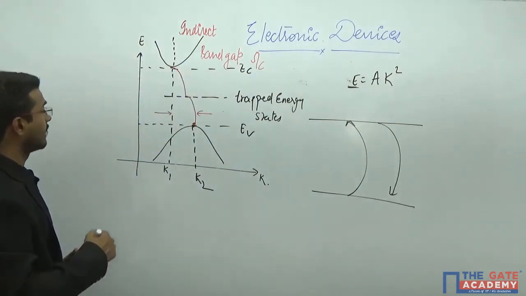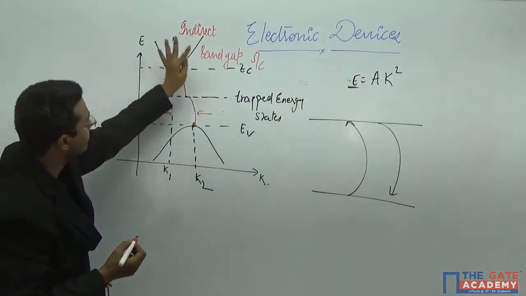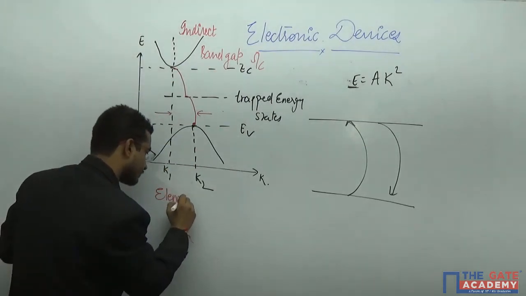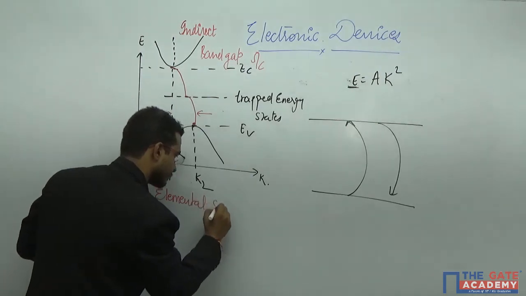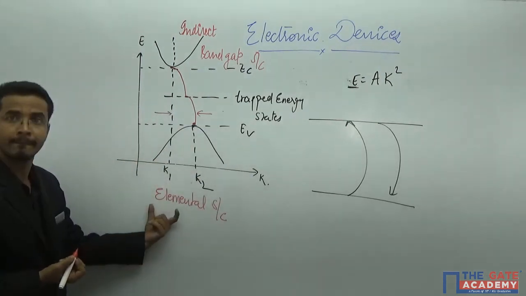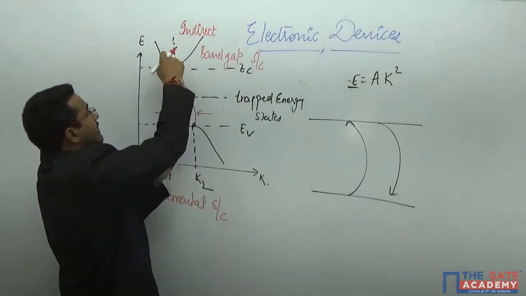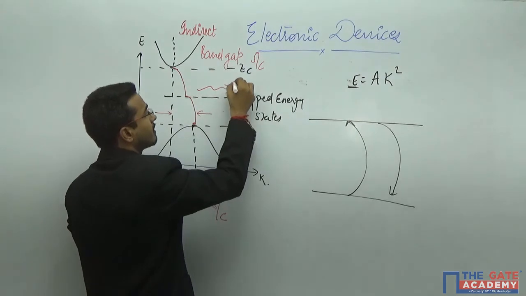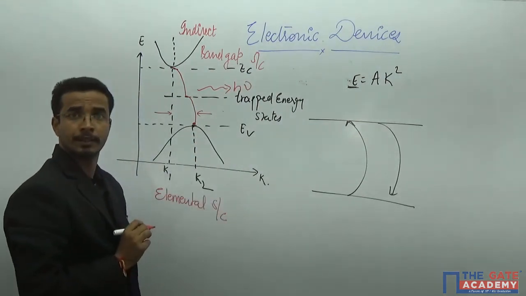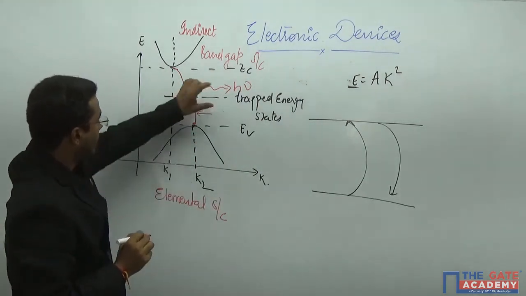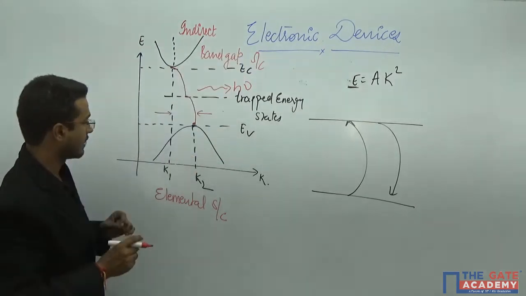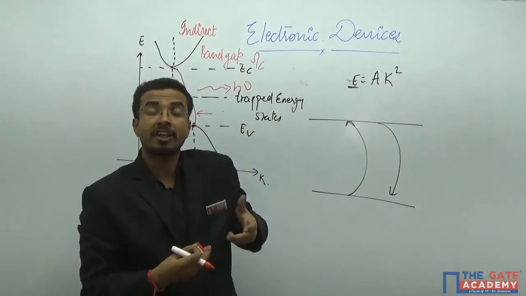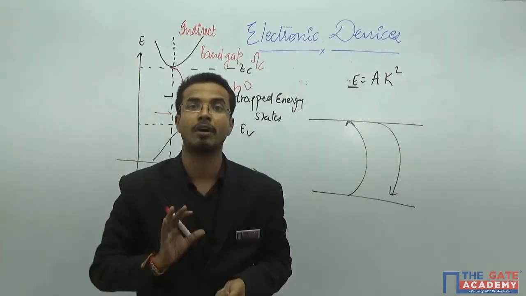And that is why you will see these types of properties in the material of the elemental semiconductor. And if it is losing energy from here to here and from here to here, definitely it will emit the energy. I will come to this number a little bit later, but definitely in recombination some energy will get released, and in generation some energy will get absorbed.